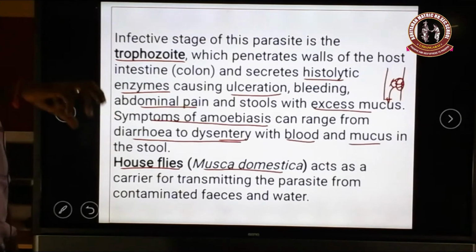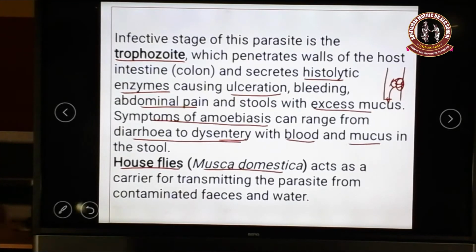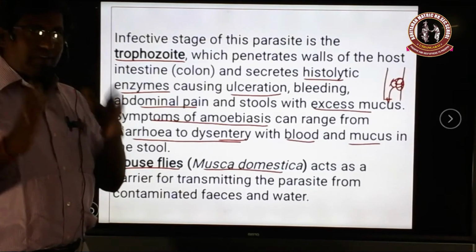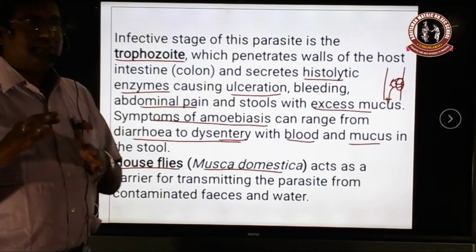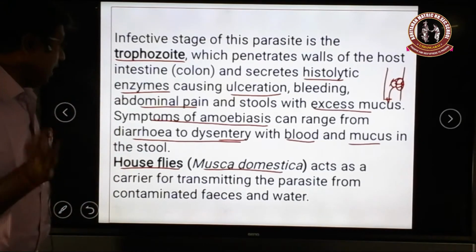Then this fresh water and fresh food are eaten by the people, and automatically these Entamoeba histolytica are transmitted from one person to another person. So the housefly, Musca domestica, is a very good vector, acting as a transmitter of the disease from one person to another person.